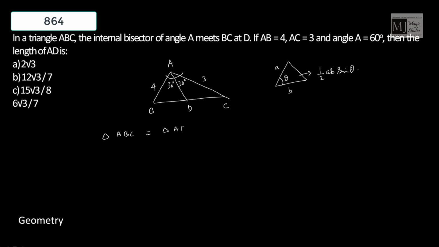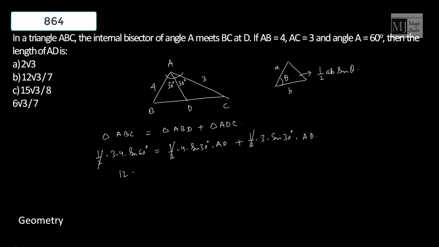It would be the area of ABD plus the area of ADC. Now the area of ABC is half into 3 into 4 into sine 60 degrees, which equals the area of ABD, half into 4 into sine 30 degrees into AD, plus the area of ADC, half into 3 into sine 30 degrees into AD. We can take half common and cancel out.